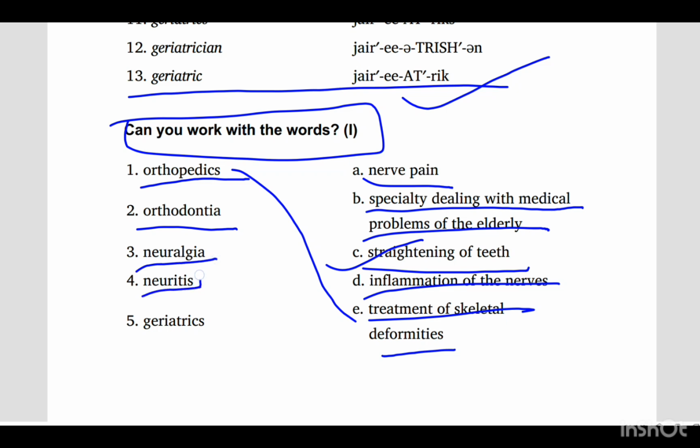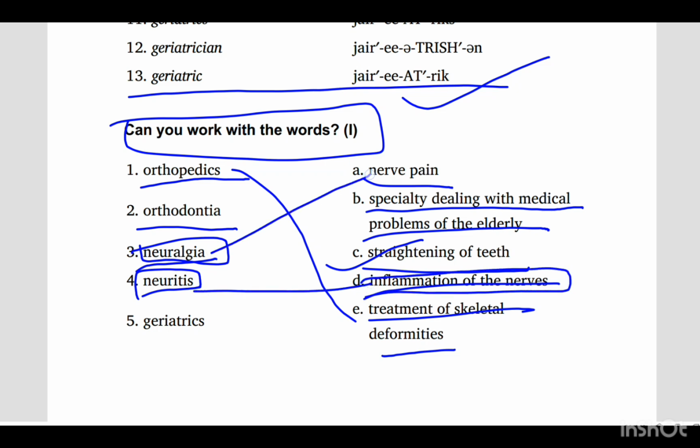Neuralgia, neuritis. These both words are related but have a huge difference. So neuritis is the inflammation of the nerves, remember it, and neuralgia is nerve pain. As we saw, algia is the root word right here, which means pain. So you have to keep the root words in mind. Then it is geriatrics. We will read about this in the next session. One option is left, that is specialty dealing with problems of the elderly. So you can see it as the opposite of pediatrics.